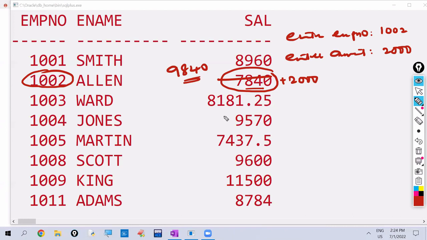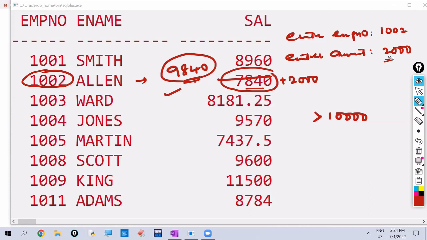This program we already did. But what we want to do now is, after increasing the salary, if salary is more than 10,000, I want to cancel the action. Now we are increasing 2000 rupees, and the salary is 9840, so we want to save it. If salary is less than or equal to 10,000, we want to save it.